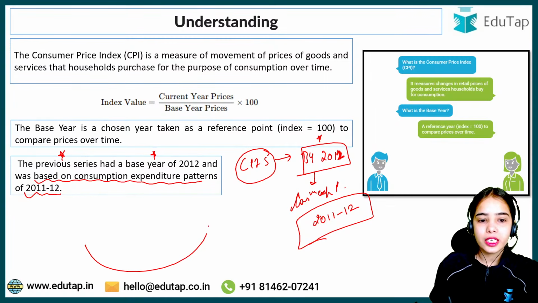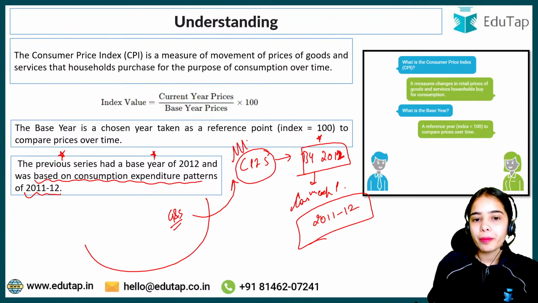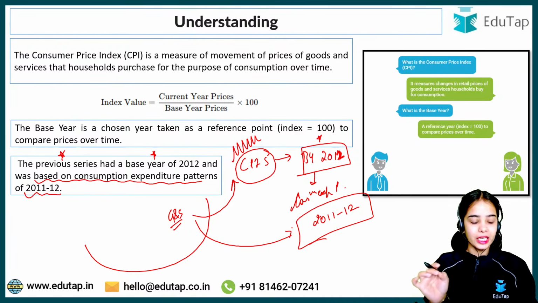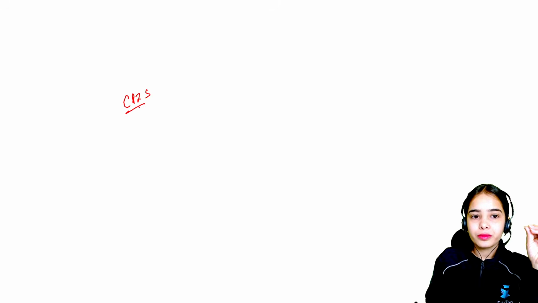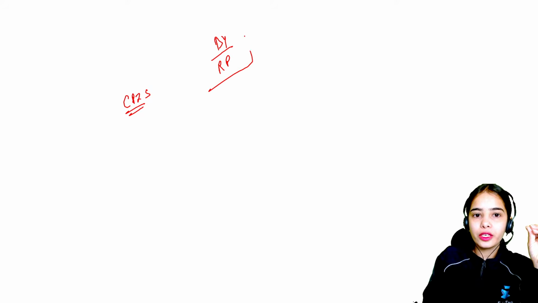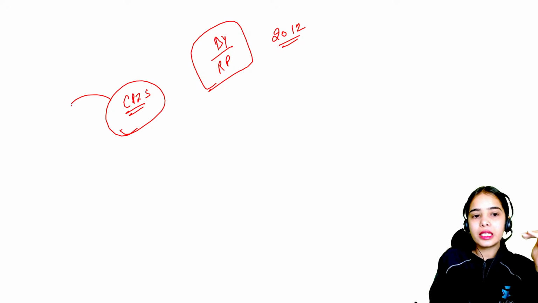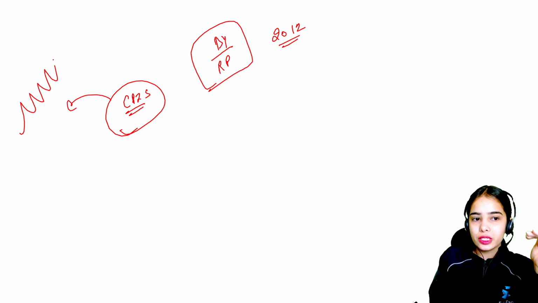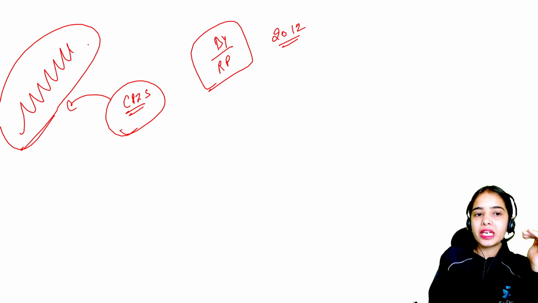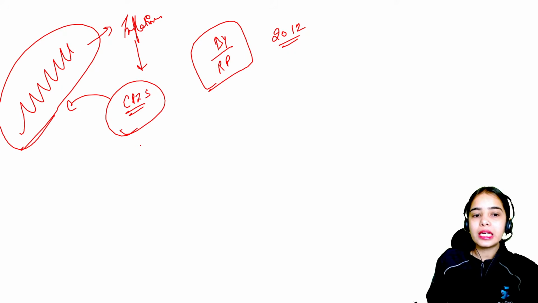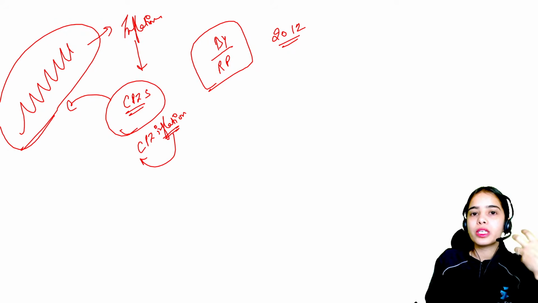So that means the basket of goods and services for which we were seeing the price changes was according to the consumption expenditure pattern of 2011-2012. The CPI series had the base year, that is the reference point, of 2012. With the consumer price index we were seeing the price changes, and with these price changes we were seeing the inflation, that is the CPI inflation.